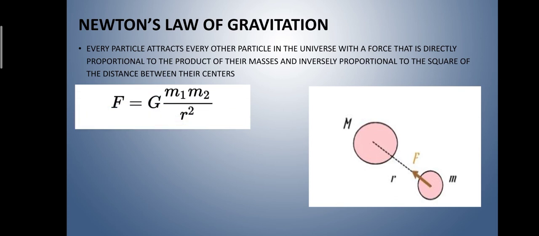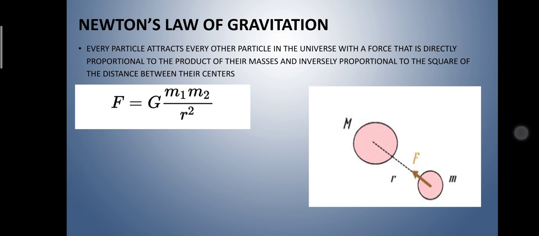It is given by F is equal to G into m1 into m2 upon r square, where F is the force, G is the gravitational constant having value 6.67 into 10 to the power minus 11 meter cube per kg per second square, m1 is the mass of object 1, m2 is the mass of object 2, and r is the distance between the centers of mass.